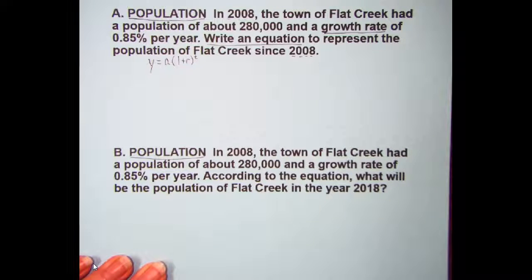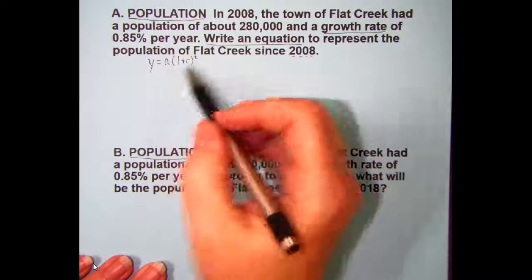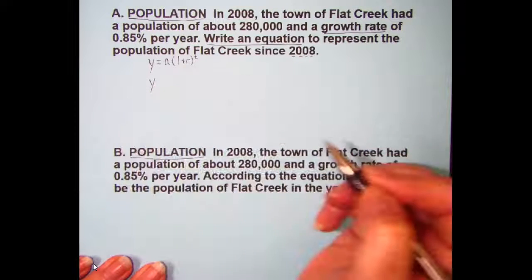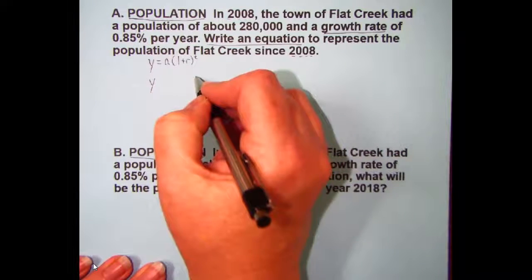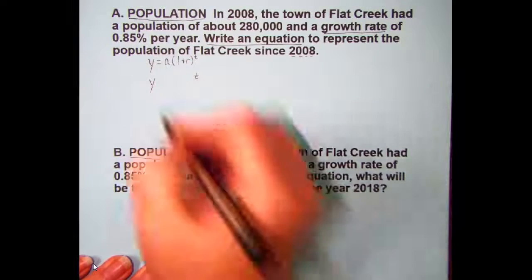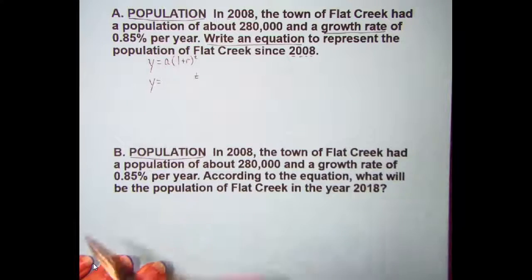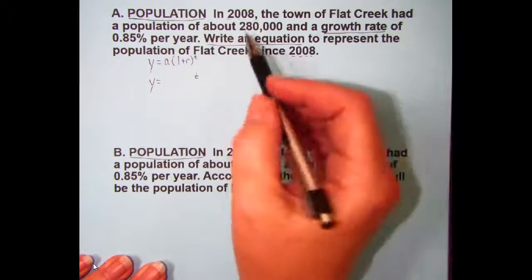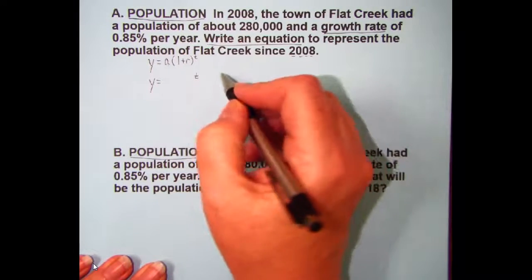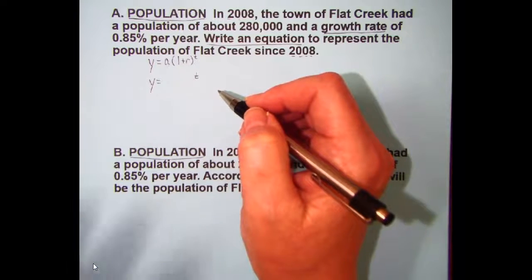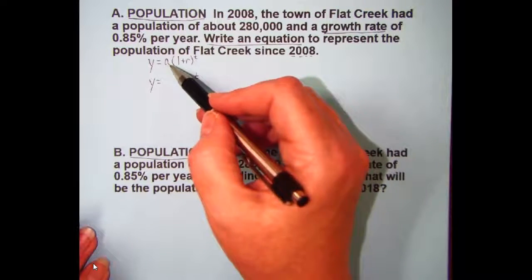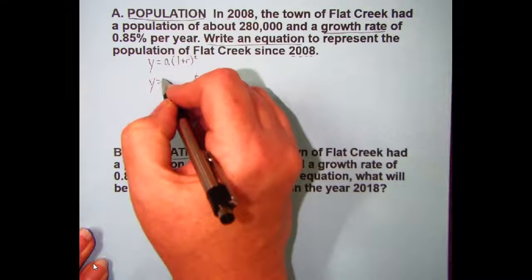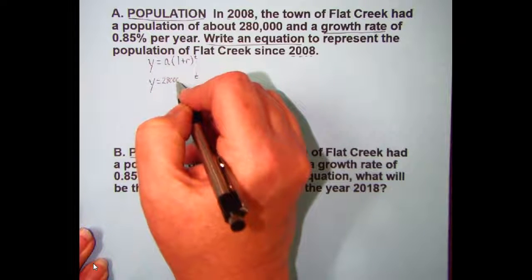But remembering the parts of the equation, when we write an equation, y will stay as part of the equation. T will stay as part of the equation. The a and the r are what I'm going to get from the situation that I'm reading about. So I look at this and I understand what a is. I go back into my recollection and I say, okay, a is supposed to be the first number, or where we start out with, and that's going to be 280,000. We started out with 280,000 people.